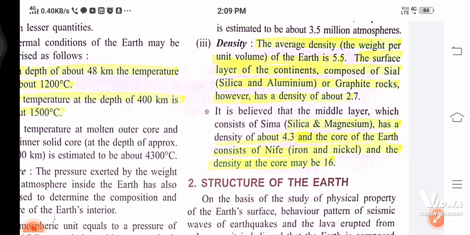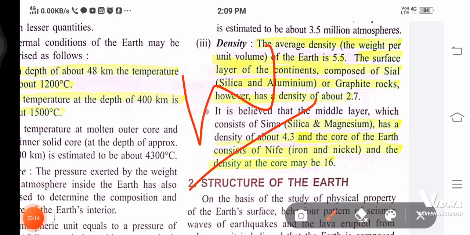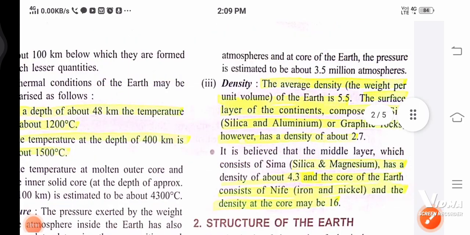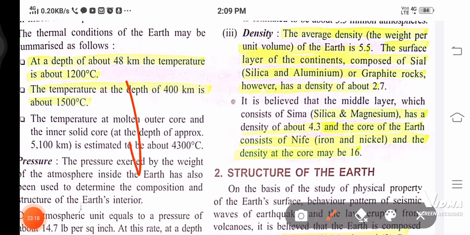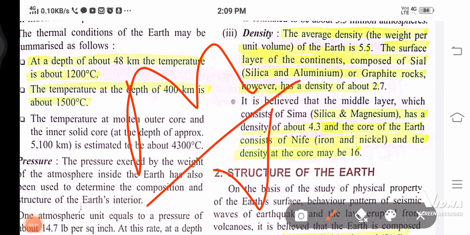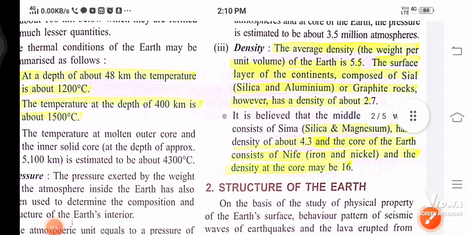Okay. Then is density. The average density. Density is what? Average density means weight per unit volume. Weight over volume, or mass over volume. This we did in 8th standard. Mass over volume, that is density. Okay, so the average density of the earth is 5.5.